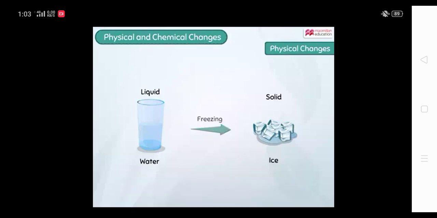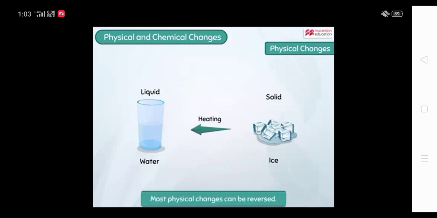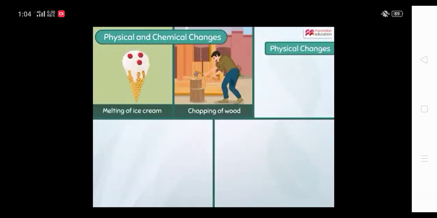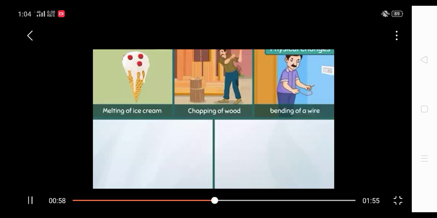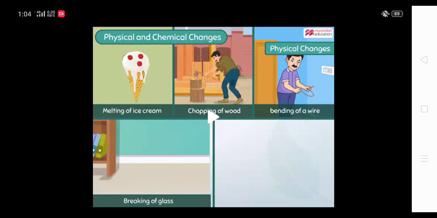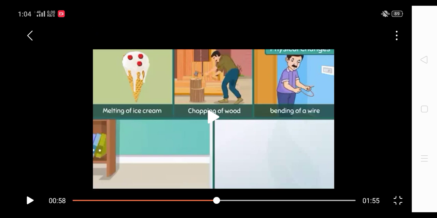It is just the state of the water is changing from liquid to solid. So, when there is change in the physical property of a substance, it is known as physical change. And this solid ice on heating can be converted back into water, and that is actually an example of physical change which is reversible. Physical change can be reversed.